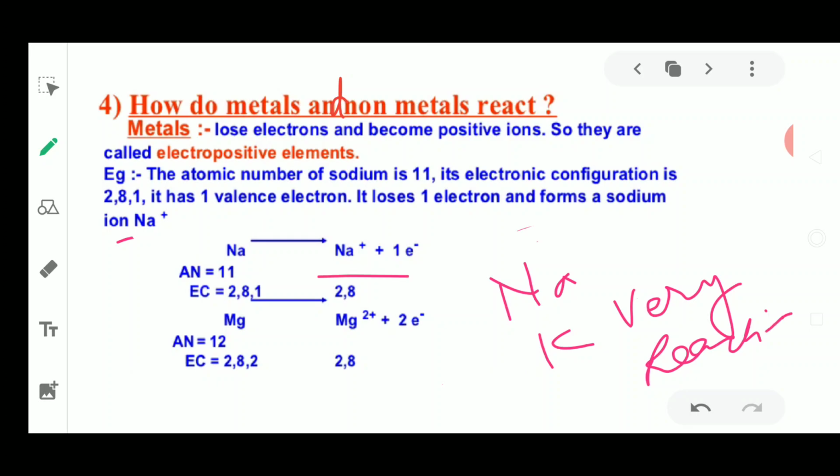Sodium is going to lose one electron to form a sodium ion, whereas magnesium is going to lose two electrons to form a stable electronic configuration. That is why reactions will go on. So this is how metals react.